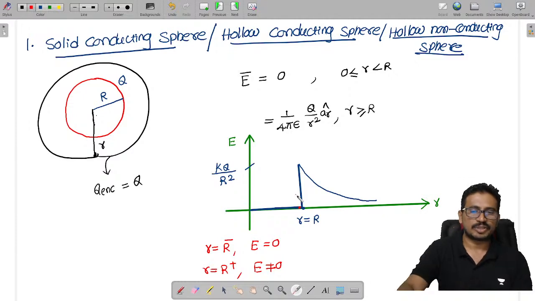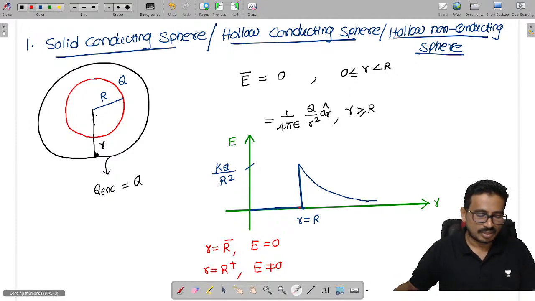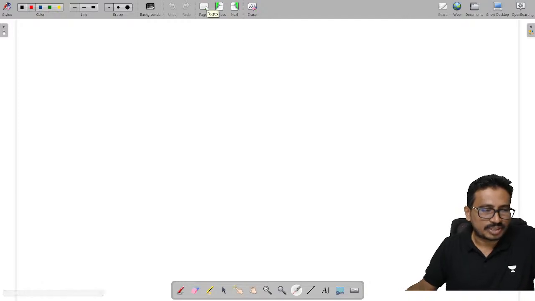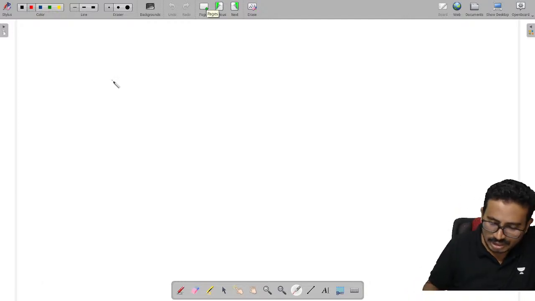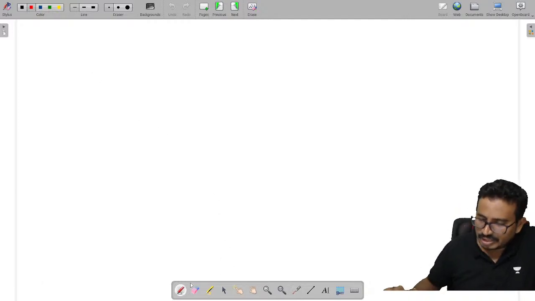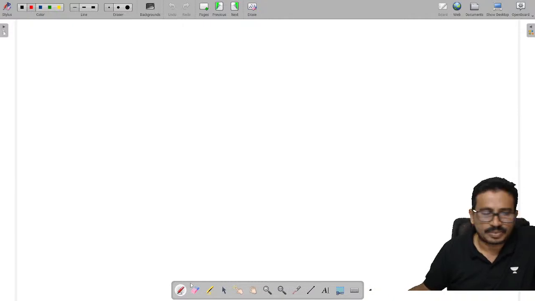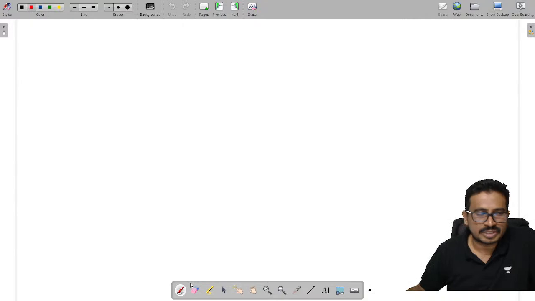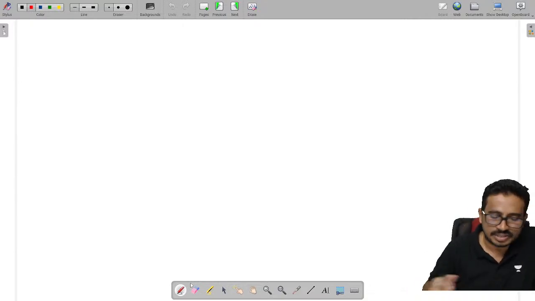Now let's talk about the potential. As we have seen earlier for the conducting sphere, the conductor is an equipotential surface. The potential at any point inside the conductor is the same as the surface potential.